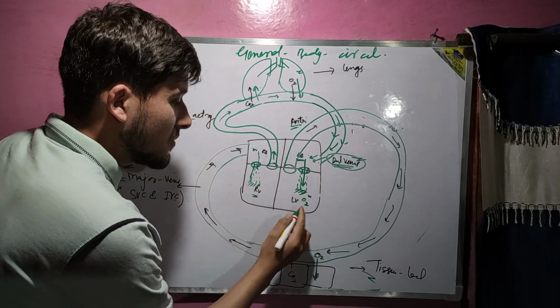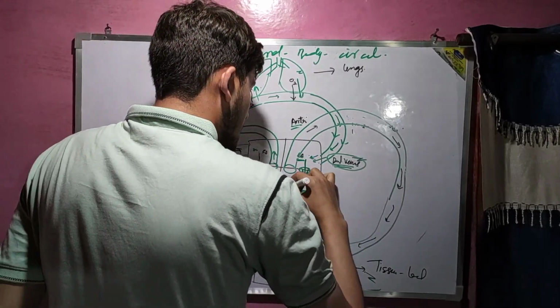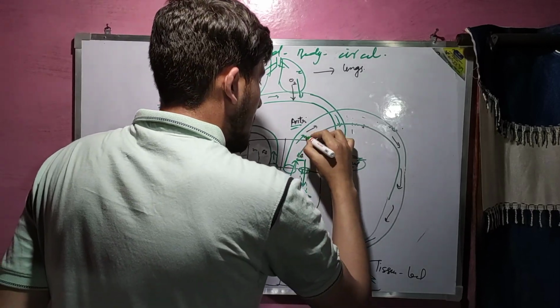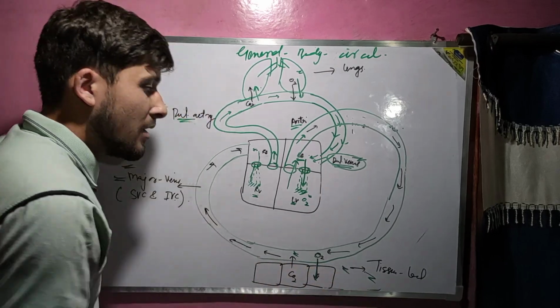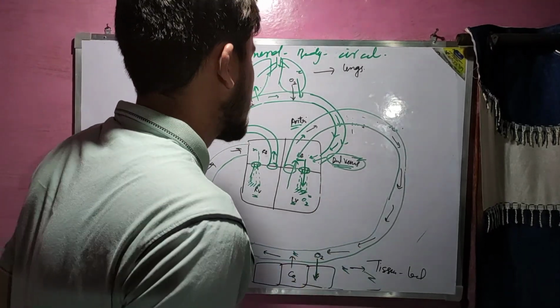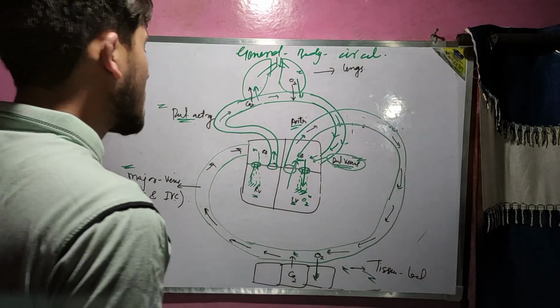अब ये oxygenated blood आ गया through pulmonary veins into the left atrium, and left atrium से ये blood जाएगा into the left ventricle. फिर left ventricle pump करेगा, the oxygenated blood will be shifted to the aorta, and the aorta again takes this oxygenated blood to the tissue level, where the whole cycle repeats. This was the general body circulation.